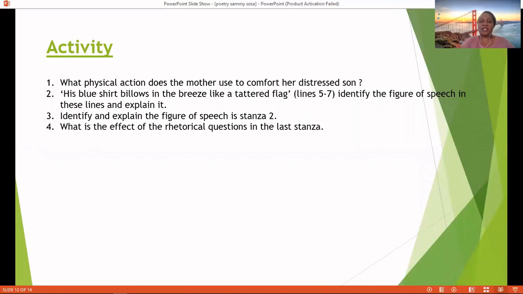Let's look at a short activity there. Number 1, what physical action does the mother use to comfort her distressed son? You may quickly think about that, or you can write it down quickly. Number 2, his blue shirt billows in the breeze like a tattered flag. Lines 5 to 7. Identify the figure of speech in these lines and explain it.